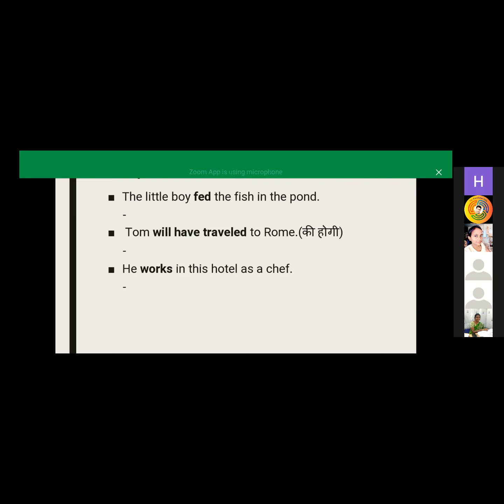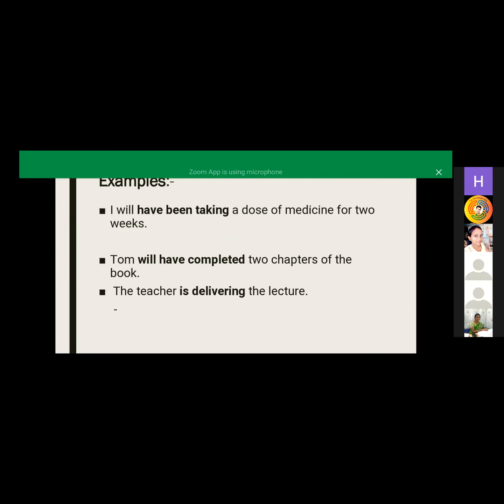Whenever you see a sentence in the past tense or present tense, you should convert it into the future tense. He will work. Next, I will have been taking. Future perfect continuous.